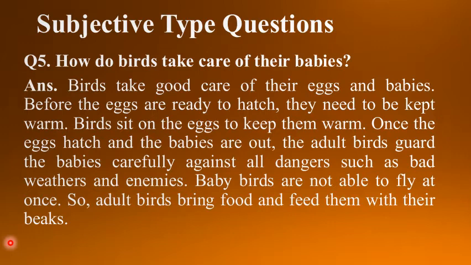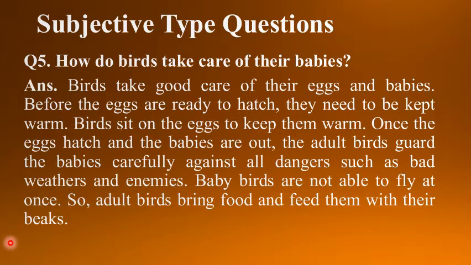Baby birds, once they hatch, are not able to see, they do not have feathers, and they do not have a beak, so they cannot fly, they cannot see. So adult birds bring the food and feed their babies with the help of their beaks.